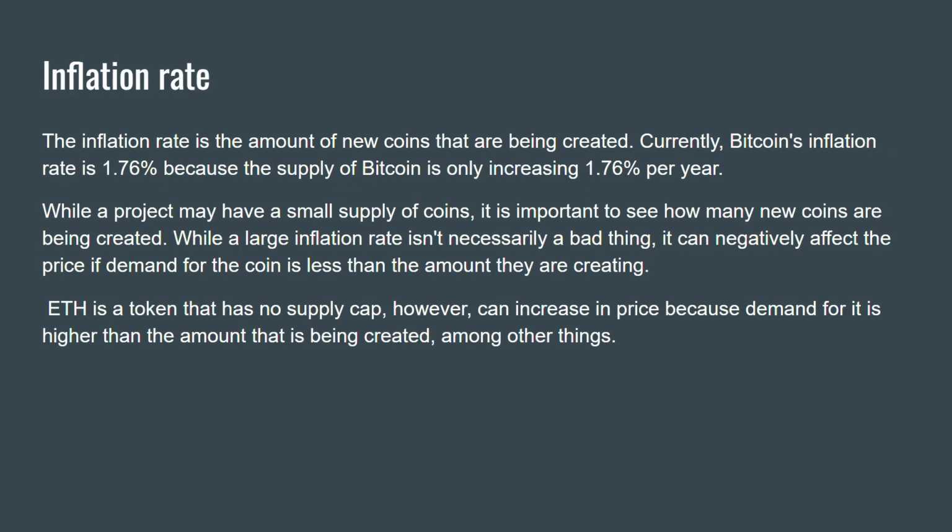Inflation rate. The inflation rate is the amount of new coins that are being created. Currently, Bitcoin's inflation rate is 1.6% because the supply of Bitcoin is only increasing by 1.6% per year. While a project may have a small supply of coins, it is important to see how many new coins are being created. While a large inflation rate isn't necessarily a bad thing, it can negatively affect the price if the demand for the coin is less than the amount they are creating. ETH is a token that has no supply cap, however, it can increase in price because demand for it is higher than the amount that is being created, among other things.